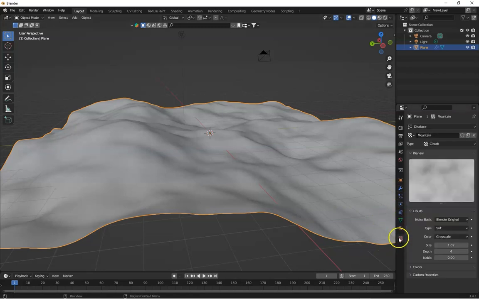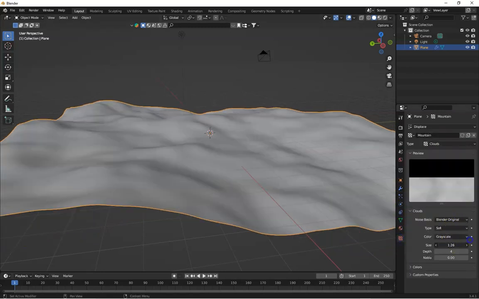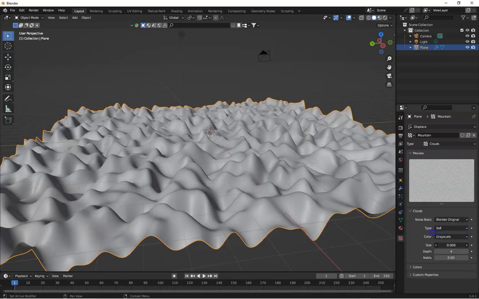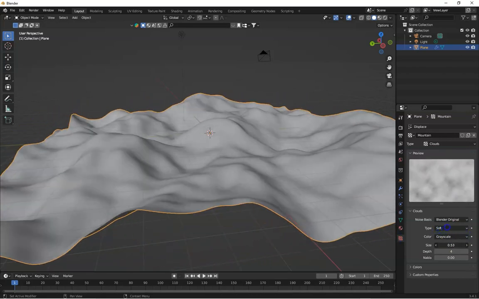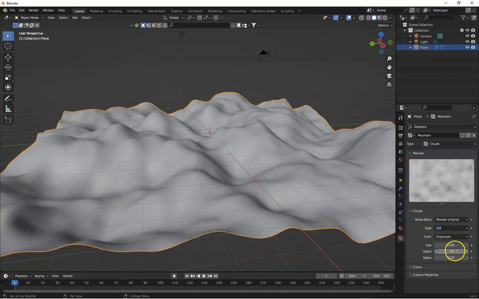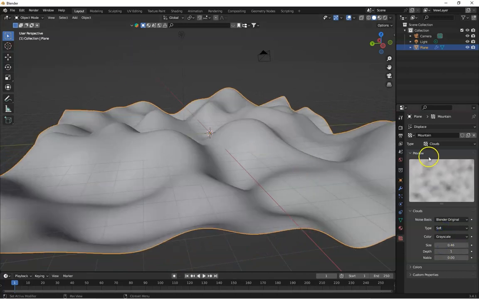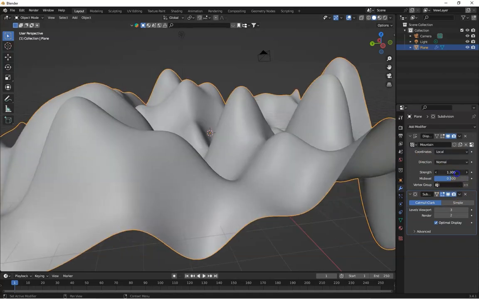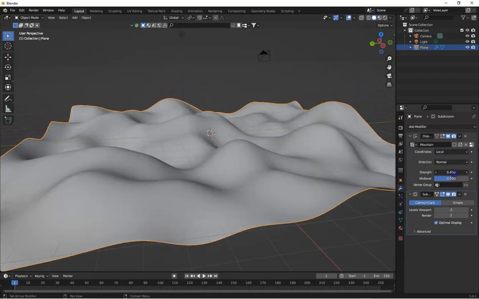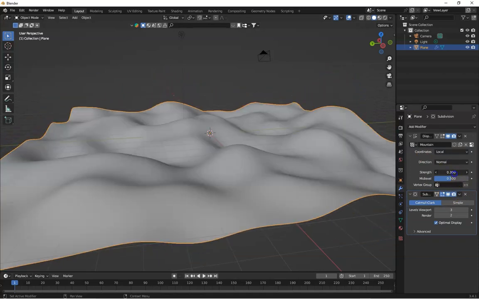Let's keep it more like this. Okay, and keep it on this. Go to the modify tab and adjust these values according to you to get your desired result.